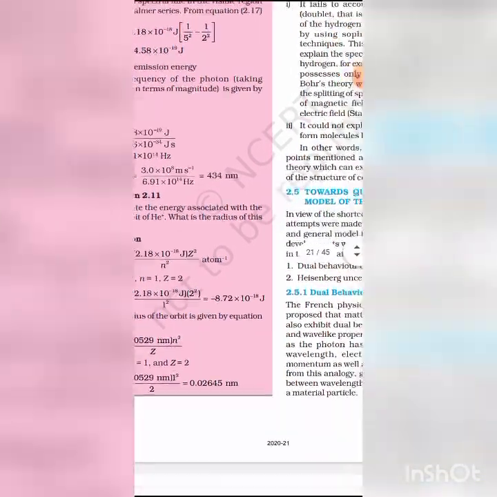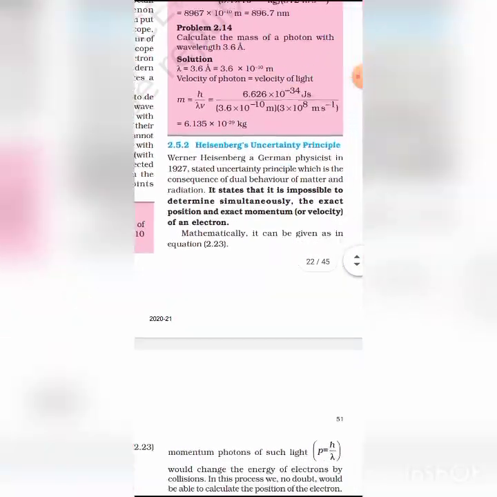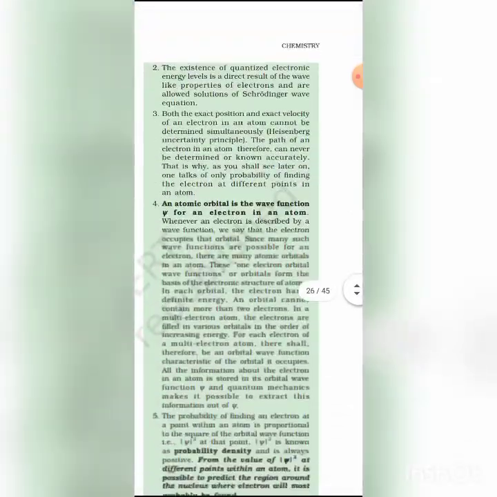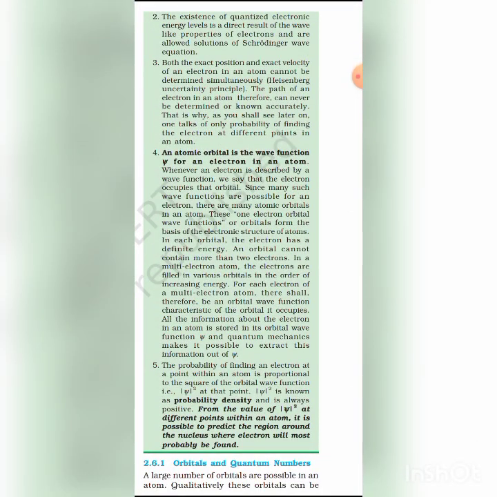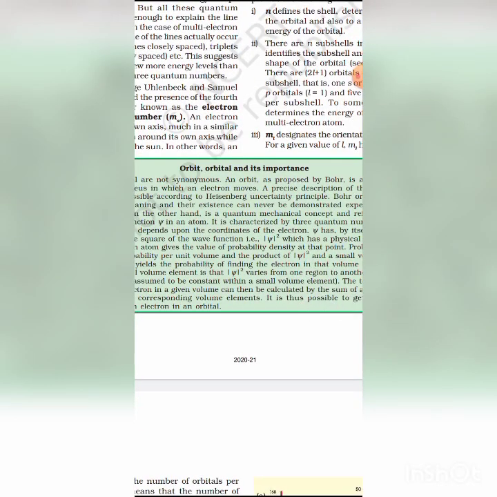It can also be stated as an orbital can have maximum two electrons and they must have opposite spin quantum numbers.